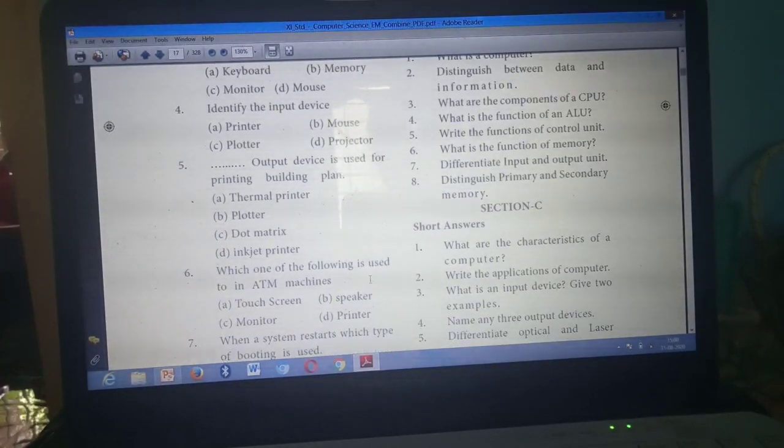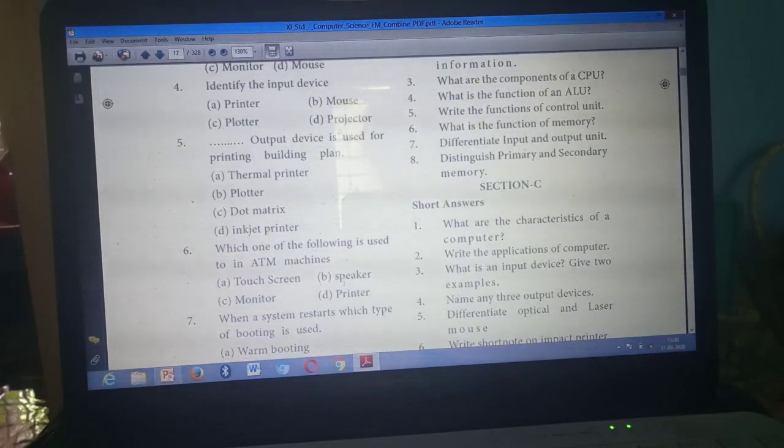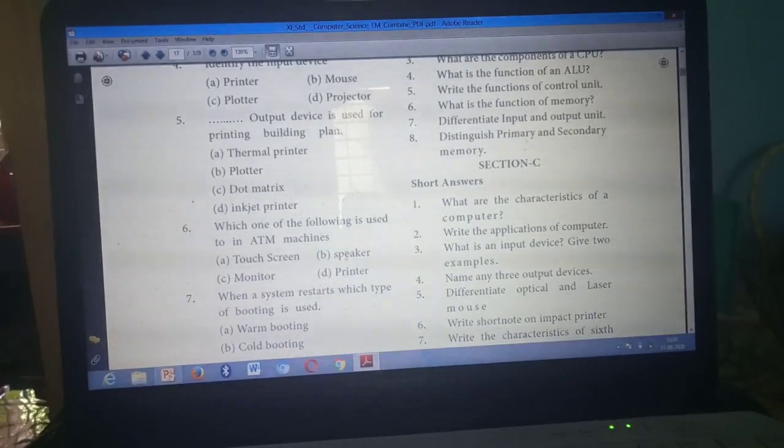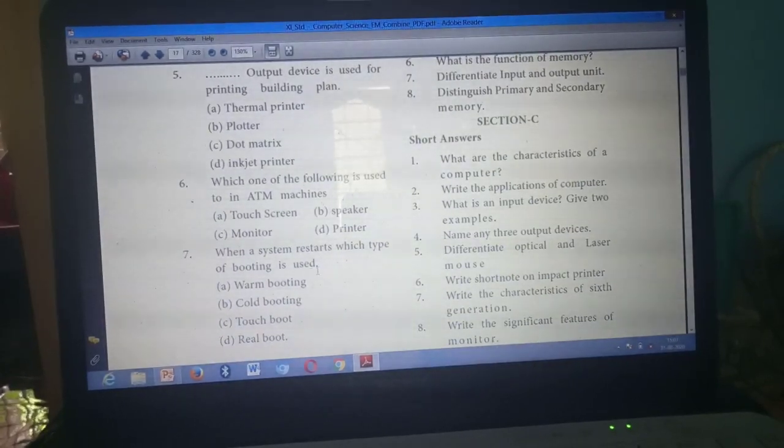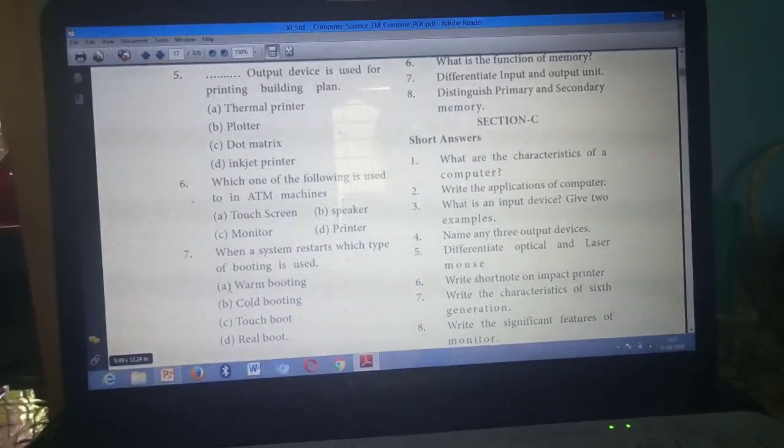Have you all marked? Next question: Which one of the following is used in ATM machines? Touch screen, option A. Sixth one answer is option A, touch screen. Next, seventh one: When the system restarts, which type of booting is used? Warm booting. Seventh one answer is option A, warm booting.